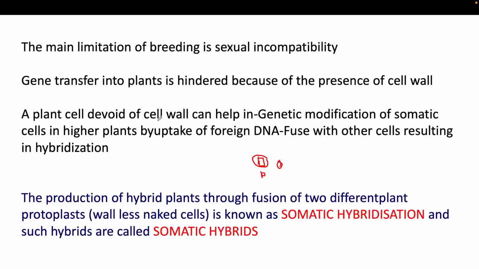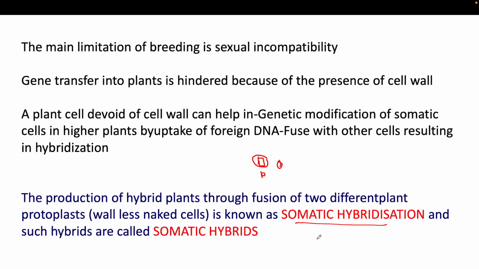And so, the production of a hybrid plant. If you want some property of one plant in another plant, then this kind of plant is called a hybrid plant, because that characteristic does not belong to its natural parents. It borrows it from the other plant. So the production of a hybrid plant through the fusion of two different plant protoplasts is known as somatic hybridization, and such a hybrid is called a somatic hybrid.